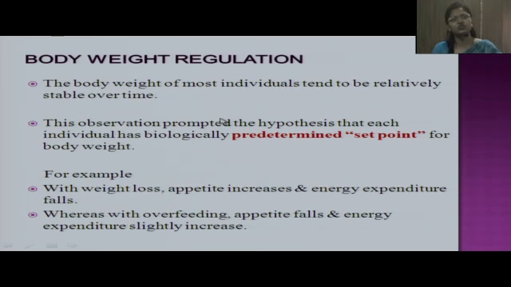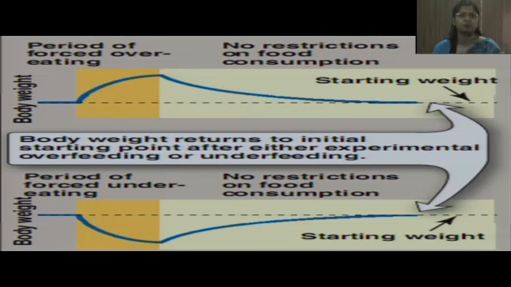There are various factors which regulate body weight, which include certain genetic factors, environmental factors, etc. But the body weight of most individuals tends to be relatively stable over time. And the hypothesis has been made that an individual has a biologically predetermined set point for body weight. Whenever there is weight loss, appetite gets increased and energy expenditure falls. Whereas with overfeeding, appetite falls and energy expenditure slightly increases. This is how body weight is regulated automatically.